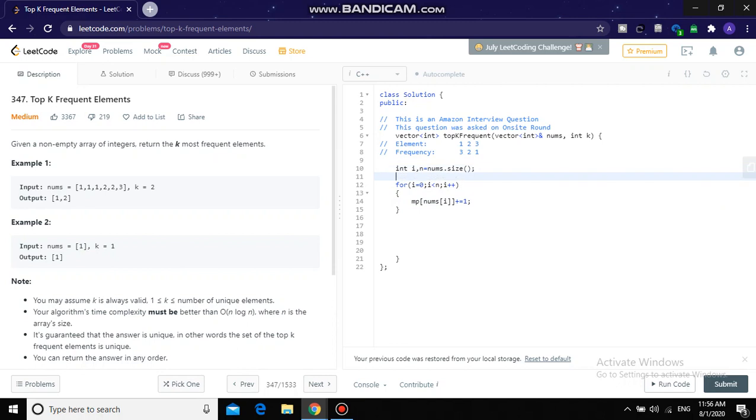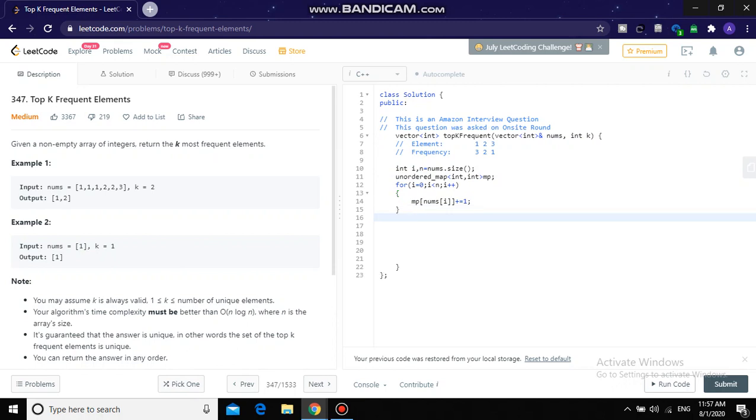Let's do it. Okay, now we have stored the frequency in the map. For example, frequency of 1 is 3, 2 is 2, 3 is 1 in the map.